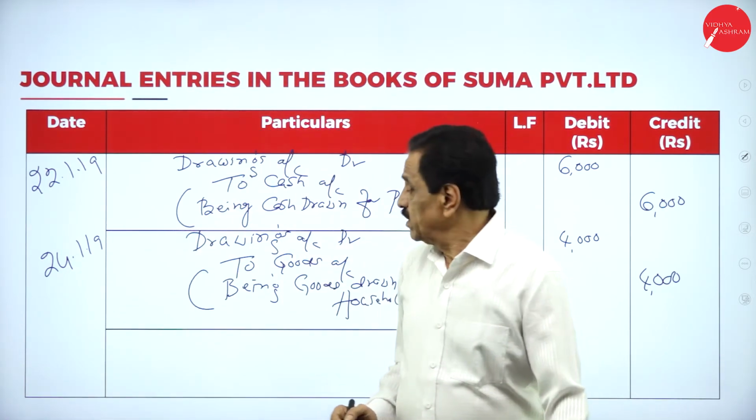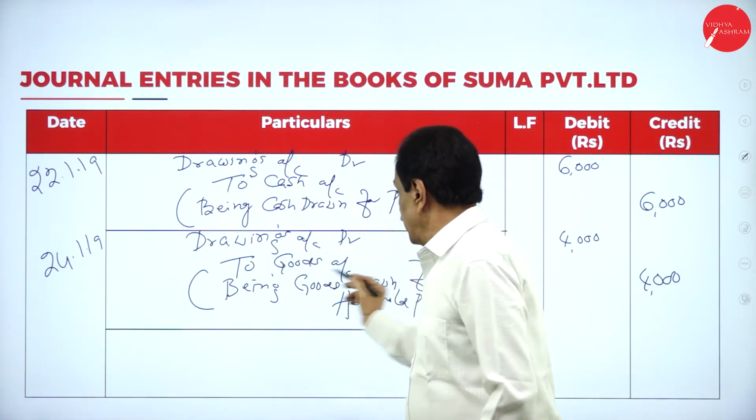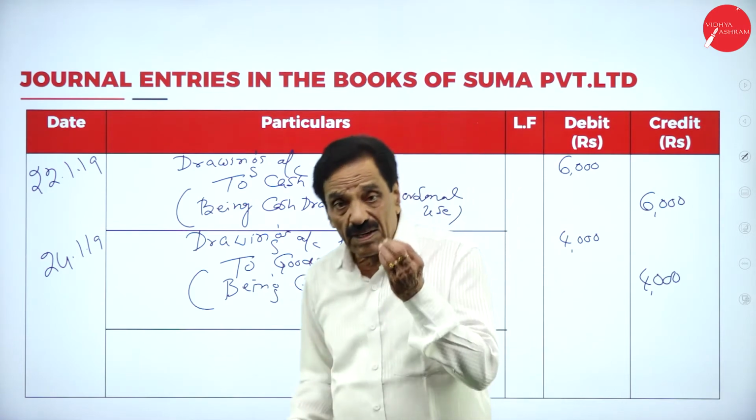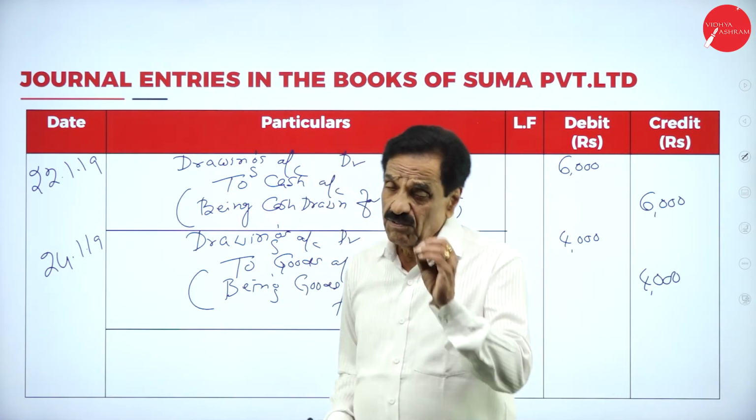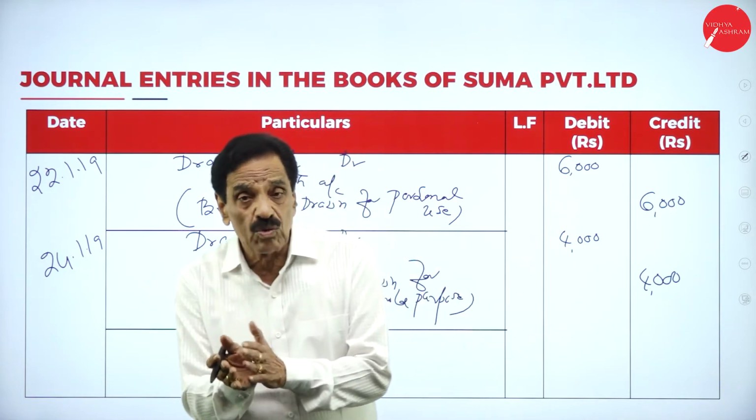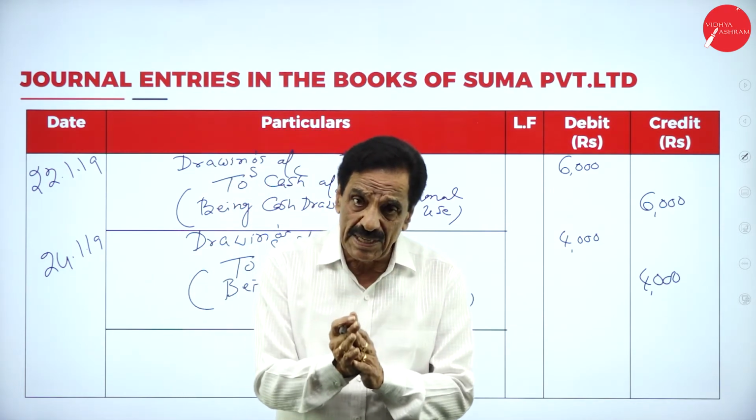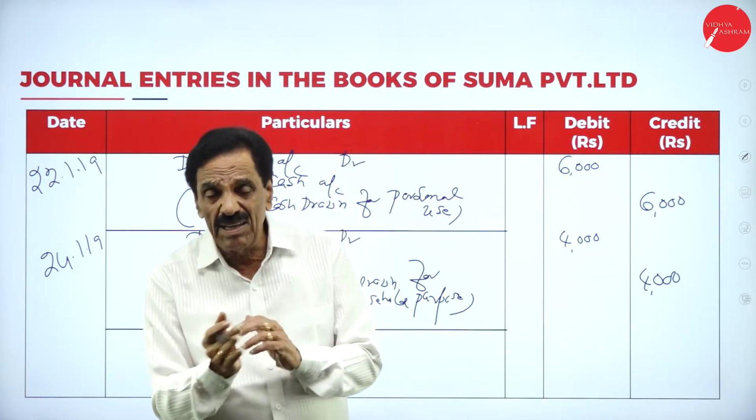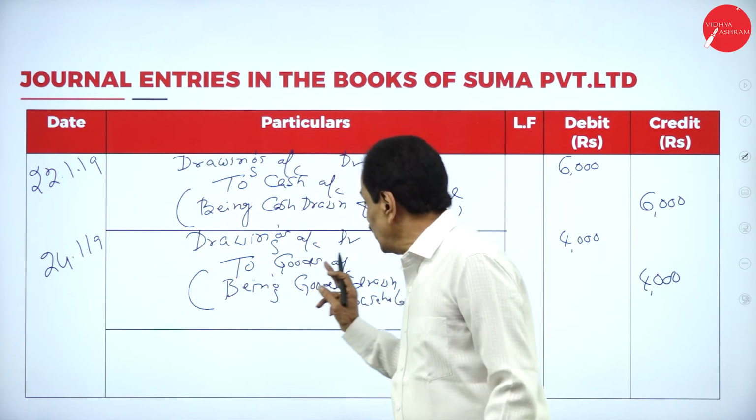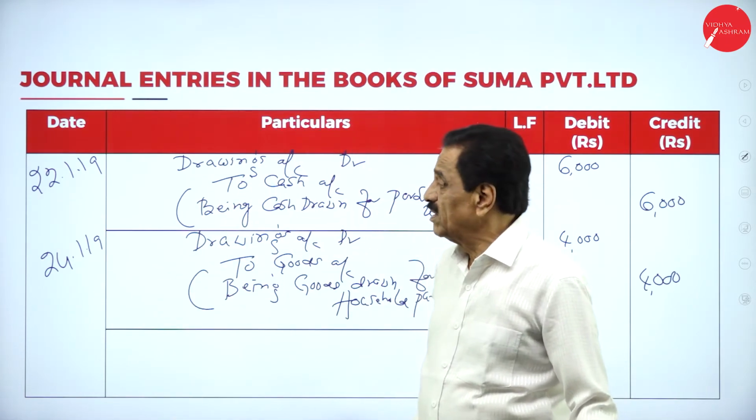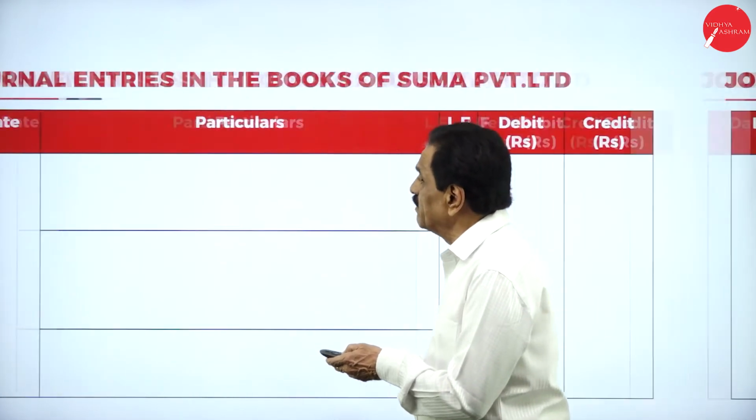What's the entry? Drawings account debit to goods account. We draw the goods for the sake of household expenses. Household expenses is called personal. Personal is called drawing. What's the entry? Drawing account debit to goods account. So we move on to the last entry.